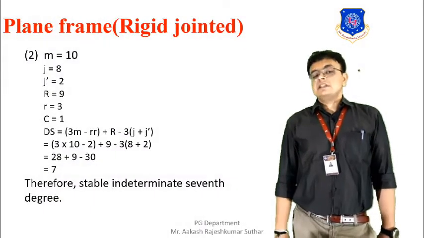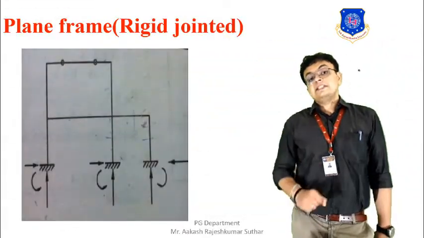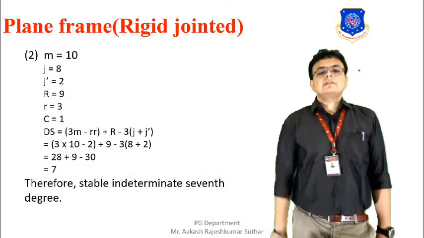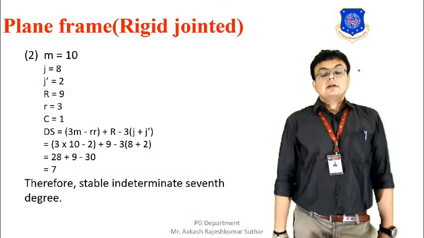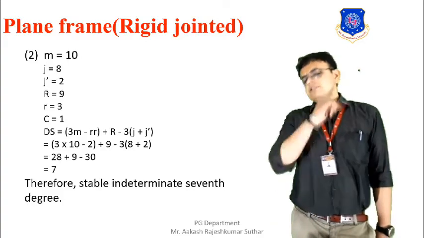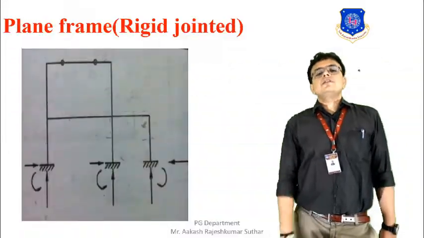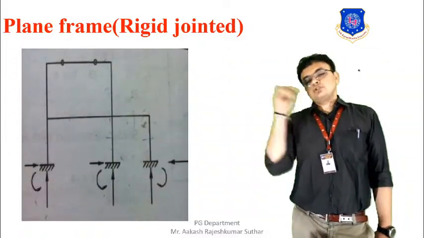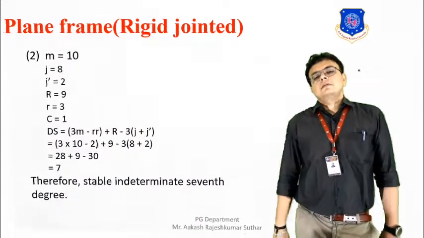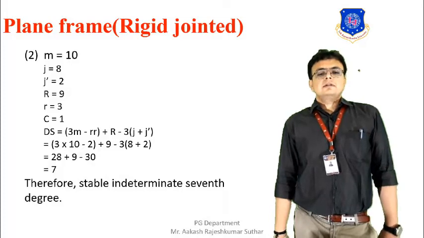The number of hinges is equal to 2. You can see from the figure that 2 hinges are there. Then reactions: previously we counted that it is equal to 9. The conditions of equilibrium available for this plane frame, this 2D frame, are equal to 3. And you can see that there is only one cell formed at the top.